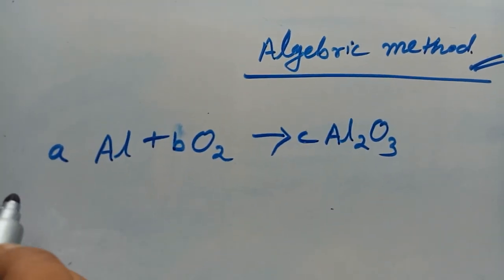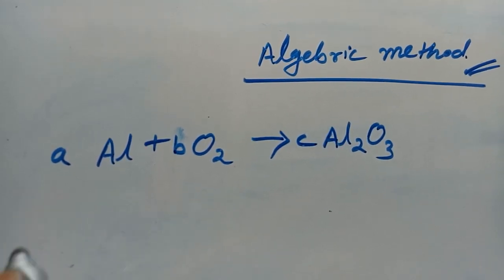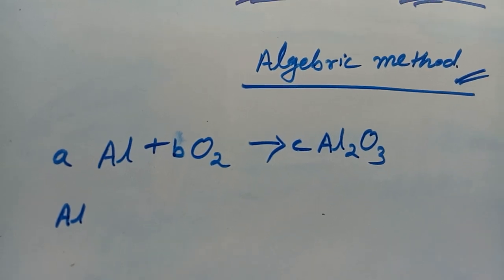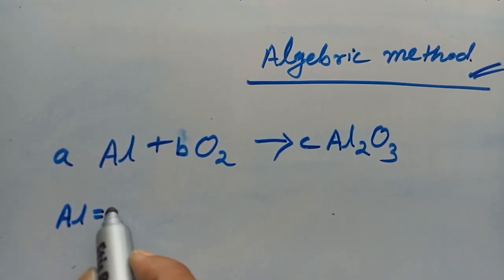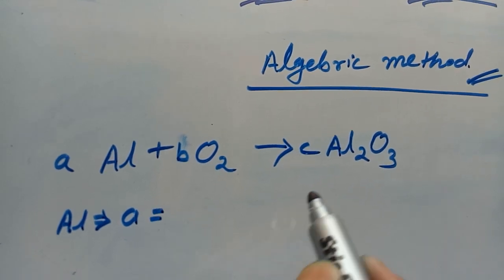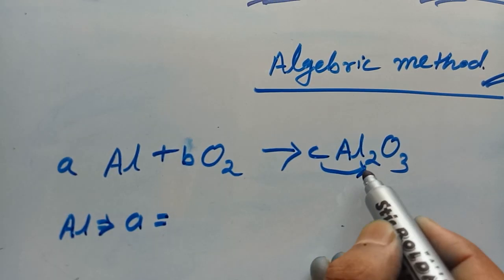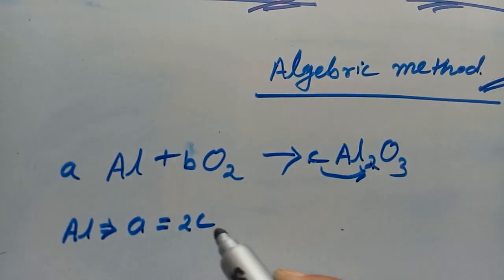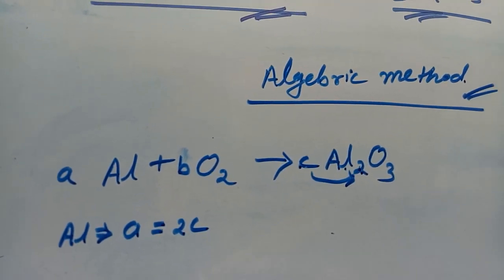Now list the elements: aluminum and oxygen. Aluminum is A in number, and on the product side we can write it 2C. 2 multiplied into C, it becomes 2C.